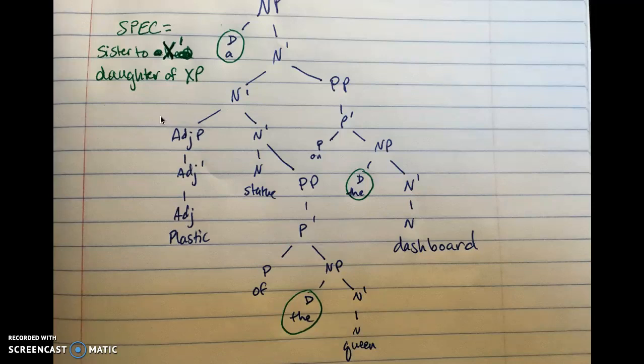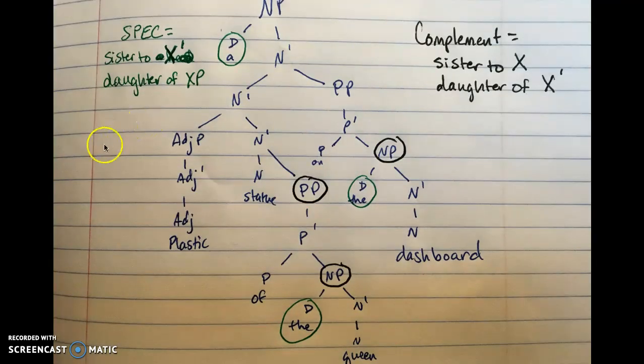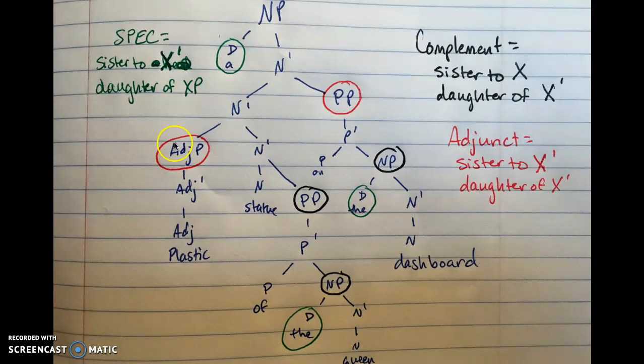Okay. Now, can you identify the complements? Well, of the queen and the dashboard, because they meet the rule, sister to X and daughter of X bar, right? Yeah, that is correct. Okay, now what are the adjuncts? That's going to be plastic and on the dashboard. You see, because right here on the dashboard, that's going to be sister to N bar and its daughter to N bar. And then this AdjP right here is the same, sister to N bar and daughter to N bar.